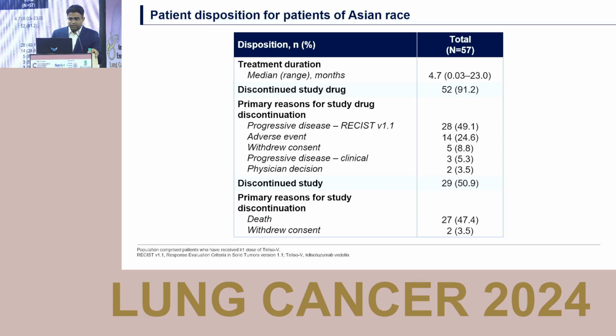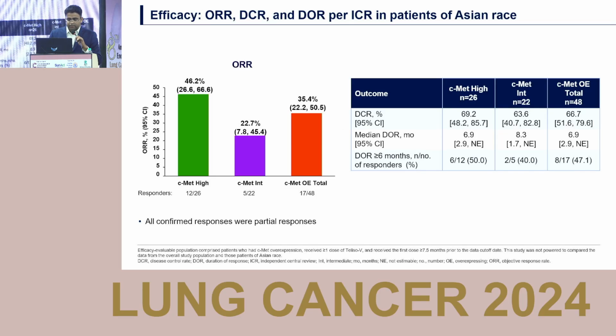This is the patient disposition. Median duration of treatment was 4.7 months. Among those who discontinued the drug, almost 50% had progression, plus 2 patients had clinical progression, and 3 patients withdrew consent. Among the patients who discontinued the study, almost half of the population died.